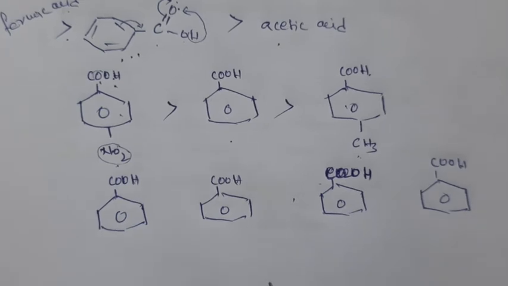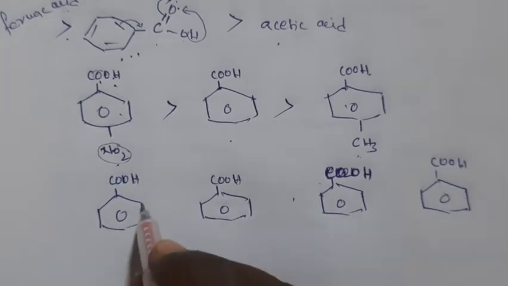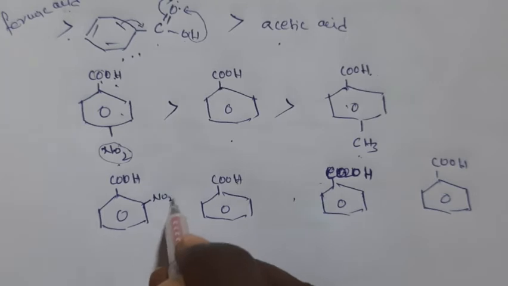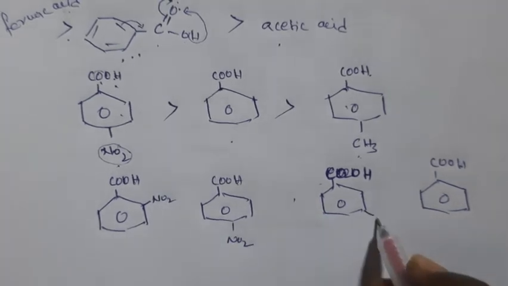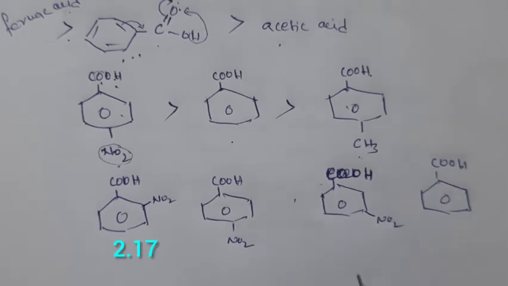Now what happens if I place NO2 at the ortho position, NO2 at the para position, and NO2 at the meta position, and normal benzoic acid.